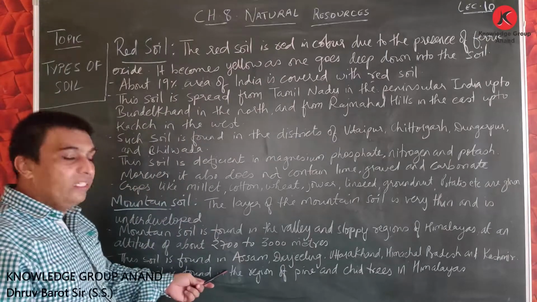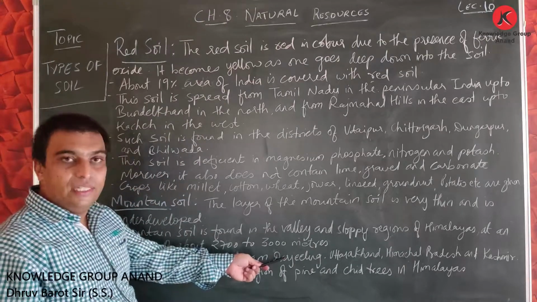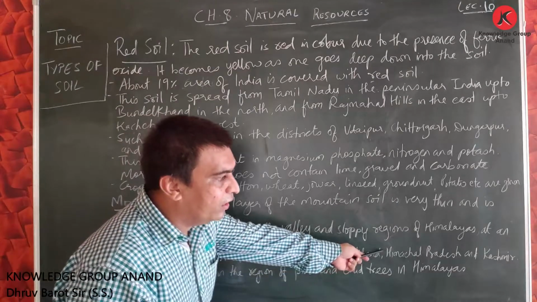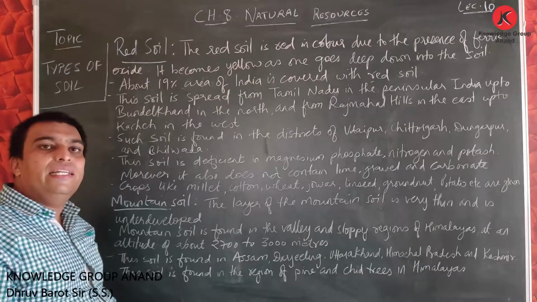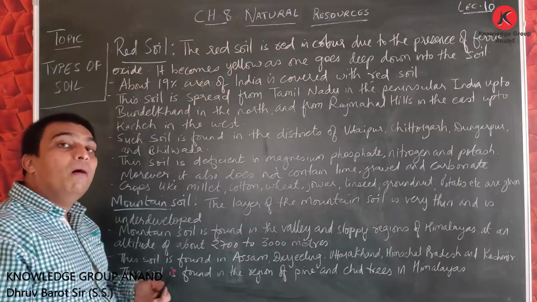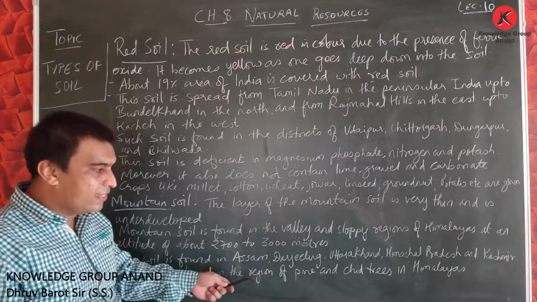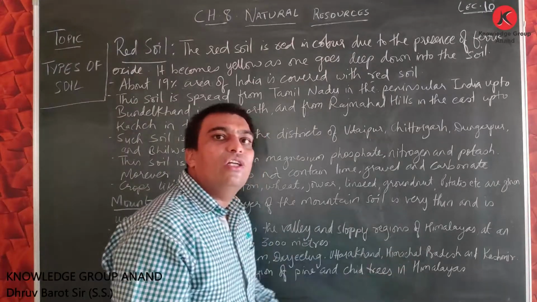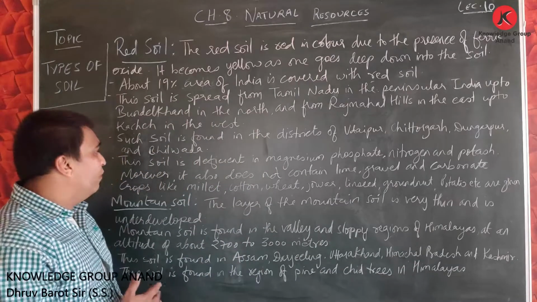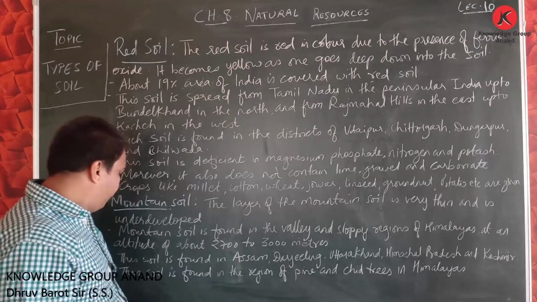This soil is found in Assam, Darjeeling, Uttarakhand, Himachal Pradesh and Kashmir. Friends, these are the areas where this type of mountain soil can be found: Assam, Darjeeling, Uttarakhand, Himachal Pradesh and Kashmir. These are the regions where we can find this mountain soil.